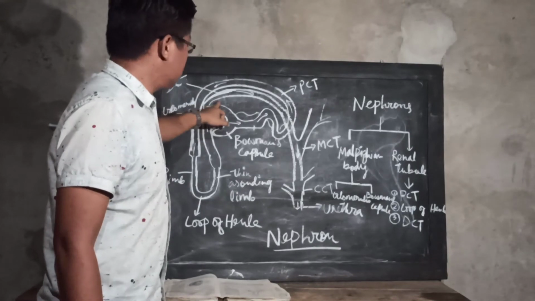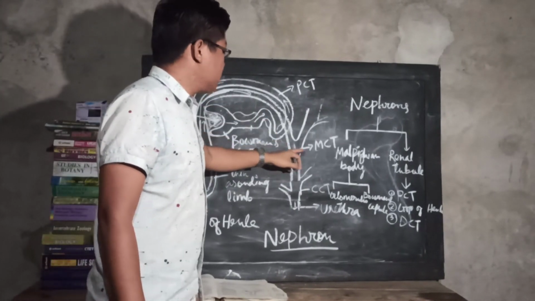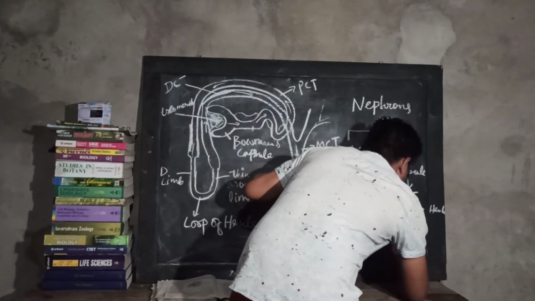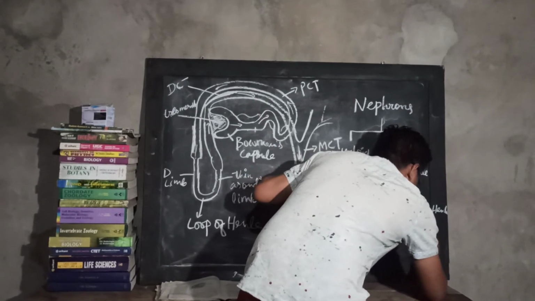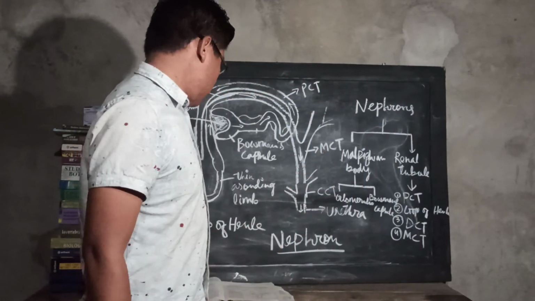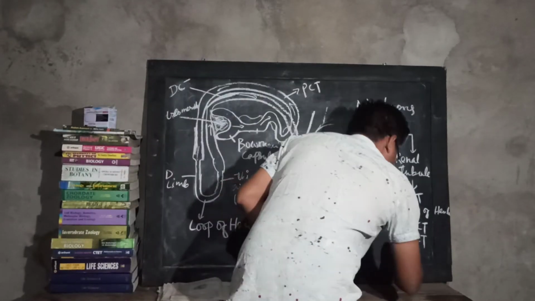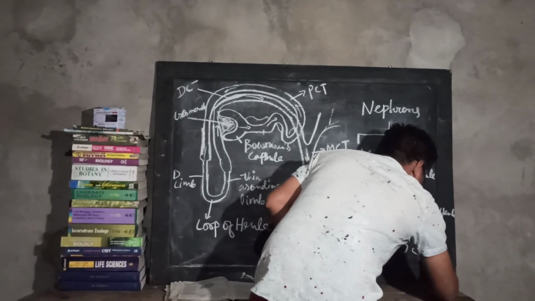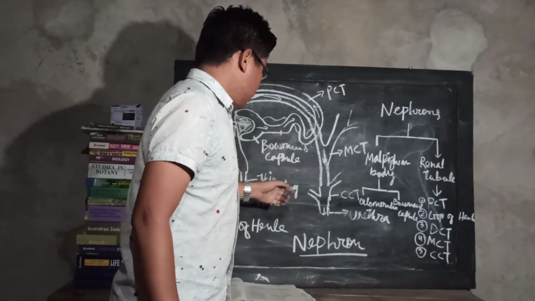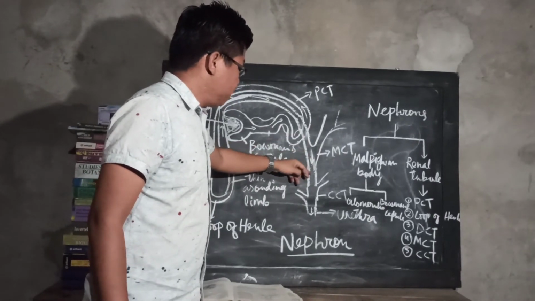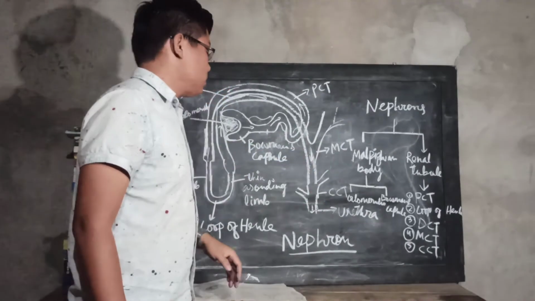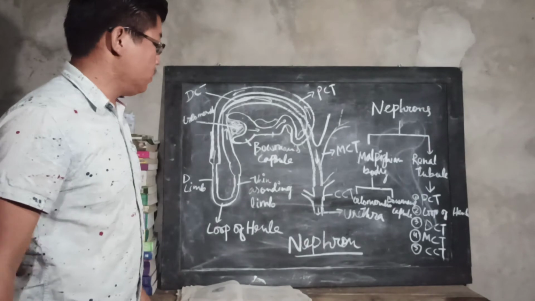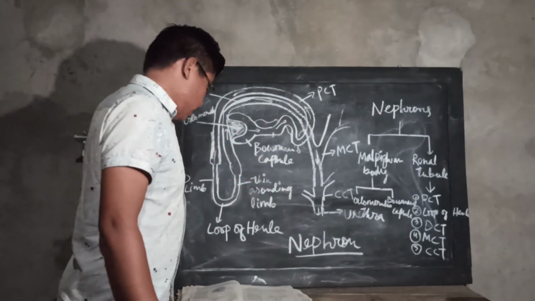And from the DCT you will find the medullary collecting tubule, or MCT, as it is called. Number 4 is the MCT, and the last one is the collecting tubule, or CCT. Then you will get the urethra, where all the waste products are excreted out. Urine is excreted out through the urethra.